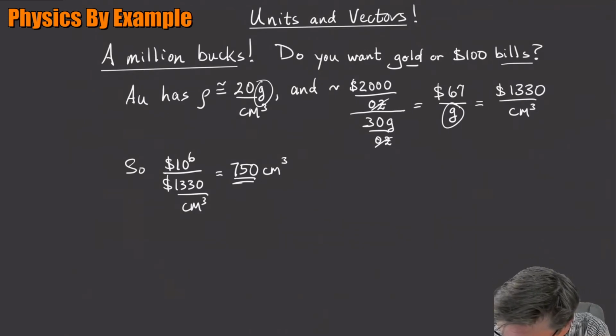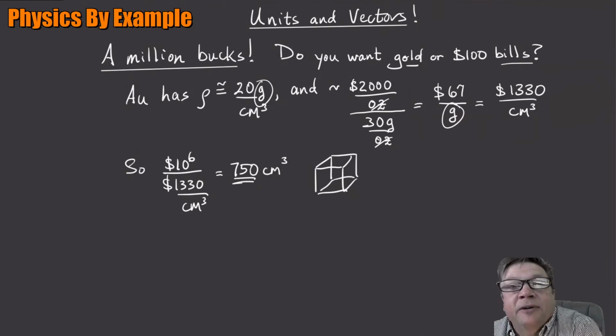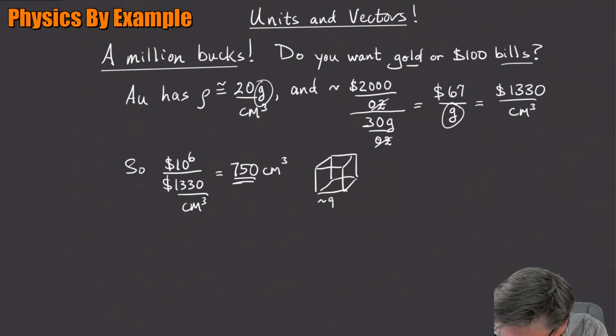If that's a box, if you just take the cube root of that number, that'll tell you how big on each side the cube would have to be. And it's going to be something like 9 centimeters on a side, right? So a cube about 9 centimeters on a side, a little bit bigger. That's going to be $1 million worth of gold.